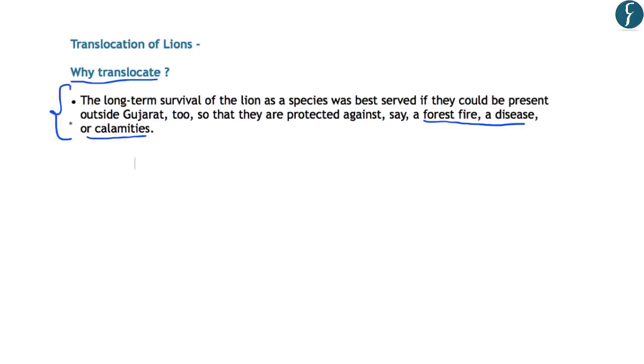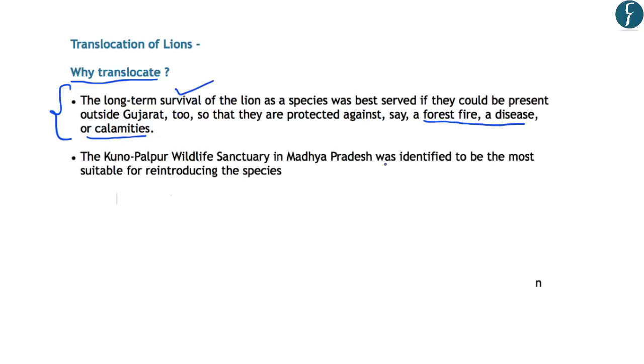So in order to increase the long-term survival of the Asiatic lions, translocation has been proposed as a solution. Now in 2013, a technical committee appointed by the Supreme Court for the conservation of Asiatic lions had suggested that the lions should be translocated from Gujarat's Gir National Park to the Kuno Palpur Wildlife Sanctuary in Madhya Pradesh. And this sanctuary was identified because it was suitable for the reintroduction of species in its natural habitat, which means that the conditions in the Kuno Palpur Wildlife Sanctuary were similar to the ones in the Gir